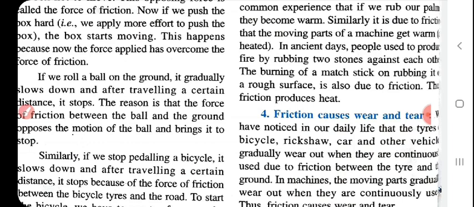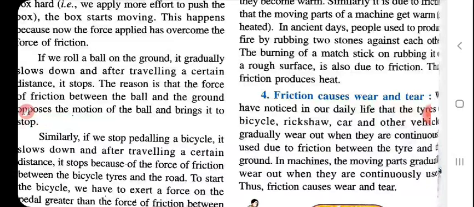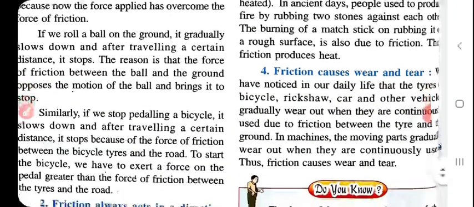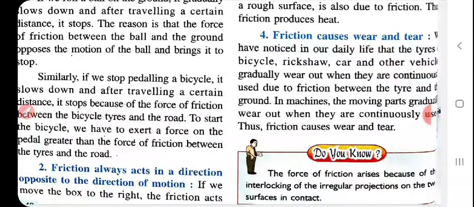The moving parts of a machine gradually wear, which means the rough surface changes to smooth, like a plane. So out of continuous use, friction causes wear and tear. Do you know that friction arises because of the interlocking of irregular projections on the surfaces in contact?